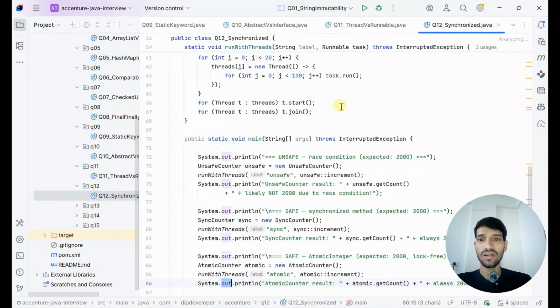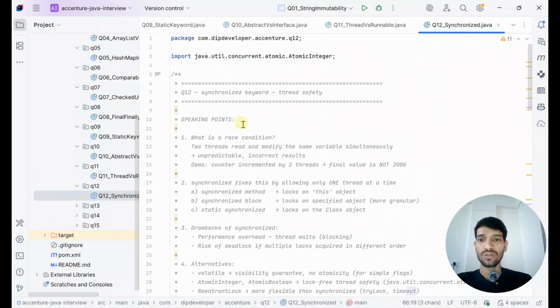Next question is on the synchronized keyword. So what is a race condition? They can ask, when two threads read and modify the same variable simultaneously, that is called a race condition.